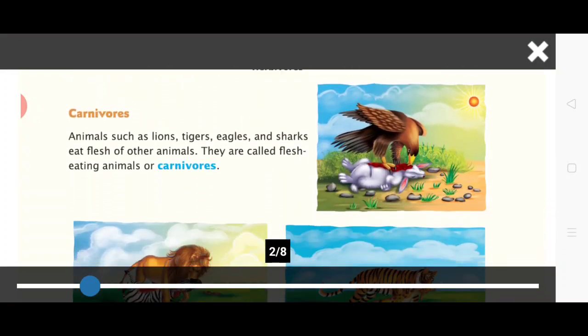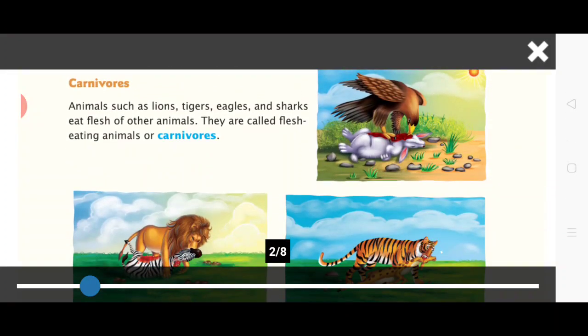Next is carnivorous. Those animals which depend on flesh of other animals for their food. For example, dog, cat, lion, tiger, fox, etc. Students, carn means flesh, vorous means eater. So carnivorous means flesh eater. So these are also called flesh eater animals.